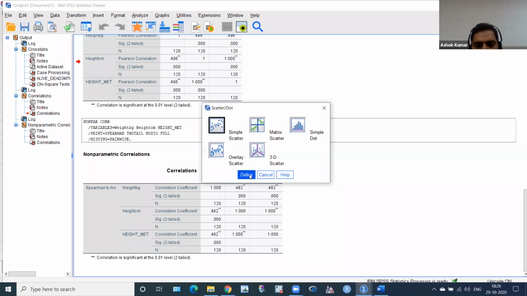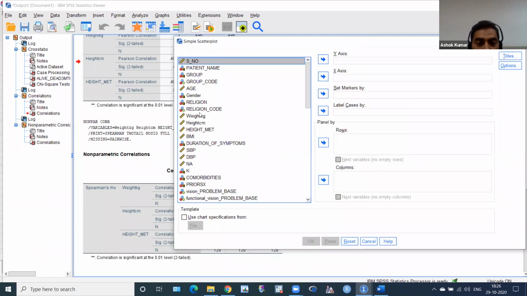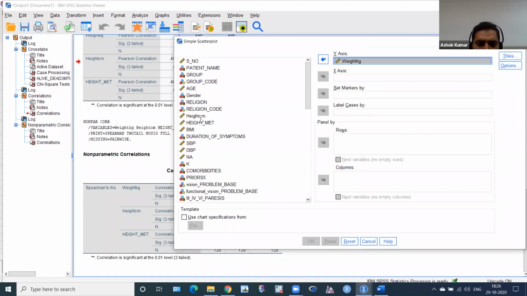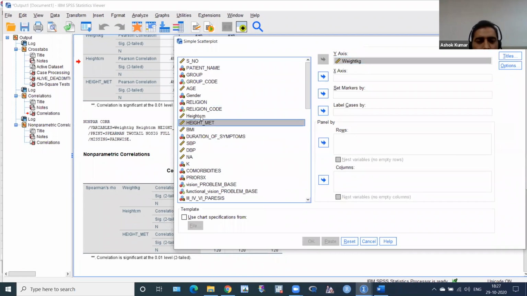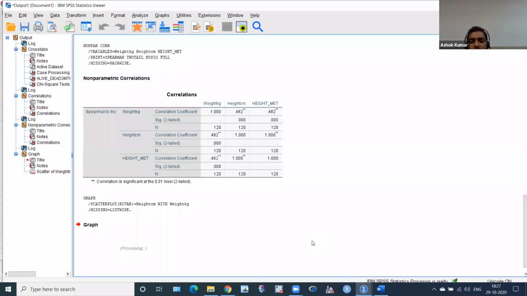Click on Define. You will get this, and what I have to enter in y-axis and what I have to enter in x-axis, you know very well about this. And if you still don't know, it means there is a problem, I think. So I have to click weight into the y-axis, and then for x-axis, whatever I can take, height in centimeter or height in meter, no problem. So I can take height in centimeter, same graph will come, and just click OK. It's very simple.